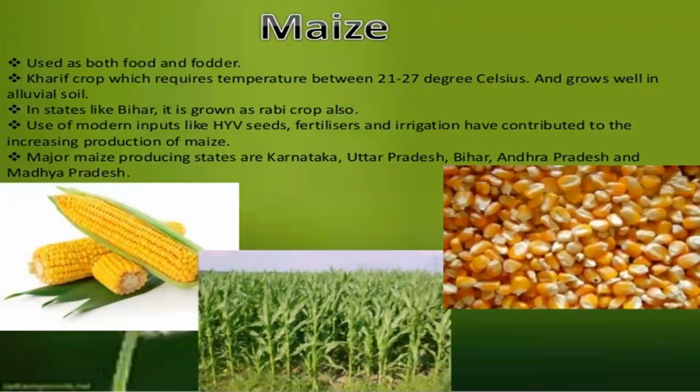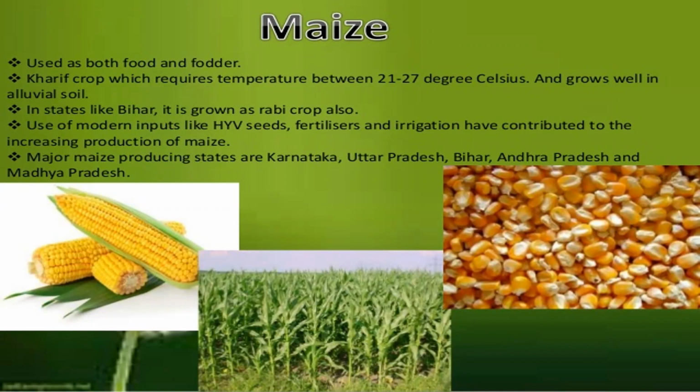Next is maize. It is the only crop which is used as food and fodder. It is a Kharif crop which requires temperature between 21 to 27 degrees Celsius and grows well in old alluvial soil. In some states like Bihar, maize is also grown as a Rabi crop, that means in the Rabi season.